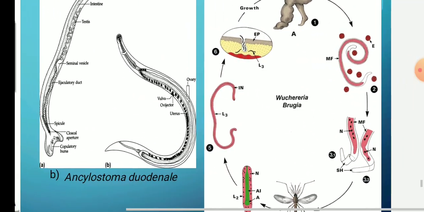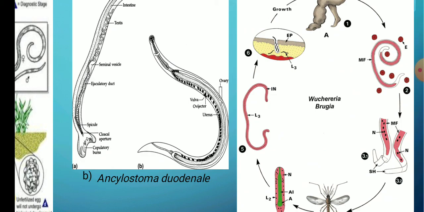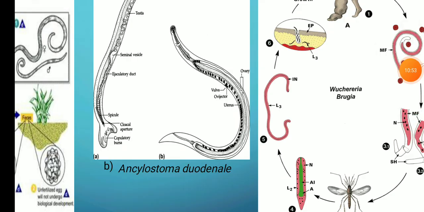Then we'll see the life cycle of Wuchereria bancrofti. From the infected person, the mosquito picks up the larvae of Wuchereria bancrofti, and they are stored in its pharynx. During the bite, the mosquito injects them into the blood vessels and lymphatic system of the human being.